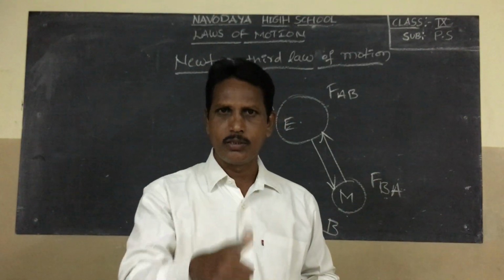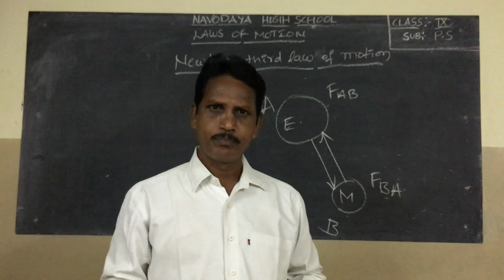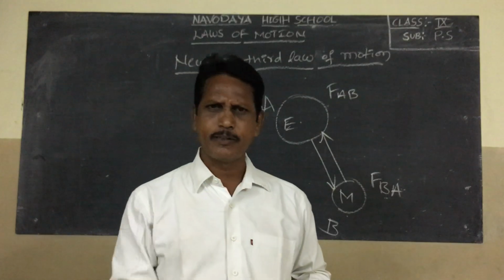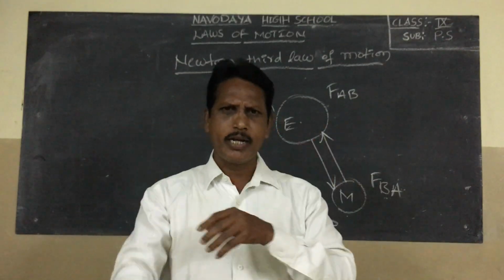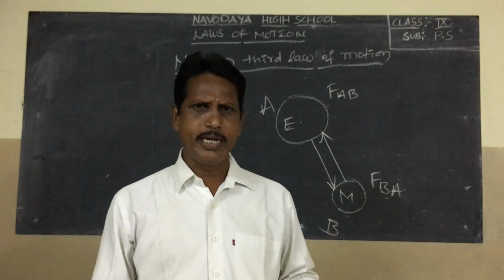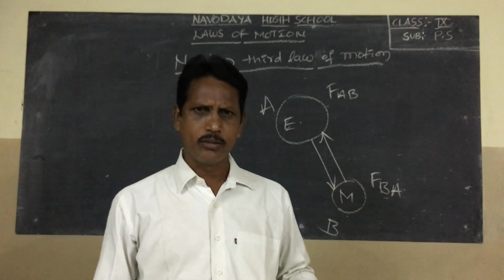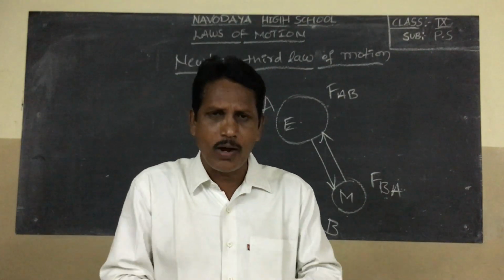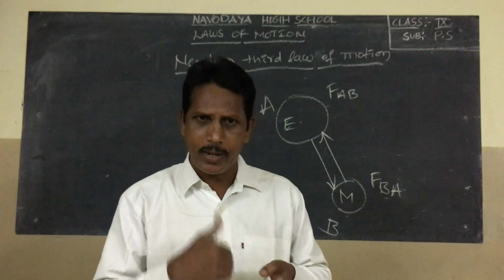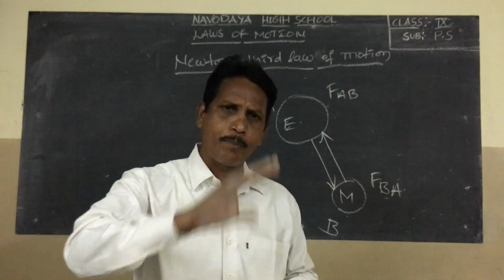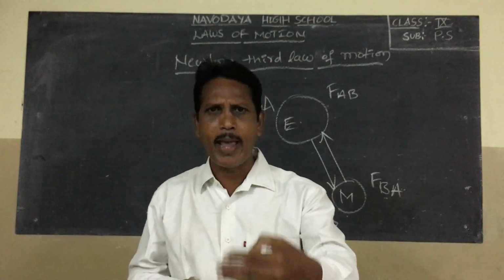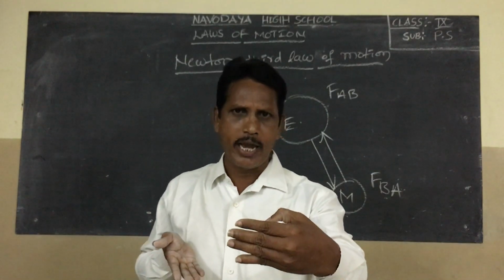First example, birds. Second example, fish. Swimming of fish or swimming of a person in the water. The person pushes the water in the backward direction with his hands. The water applies force on the person, and the person moves in the forward direction. Both forces are equal in magnitude but opposite in direction.